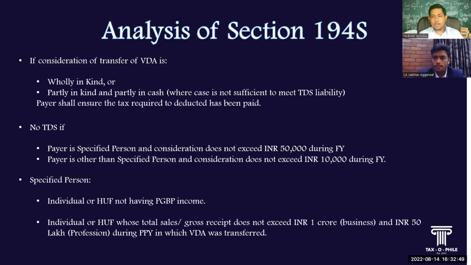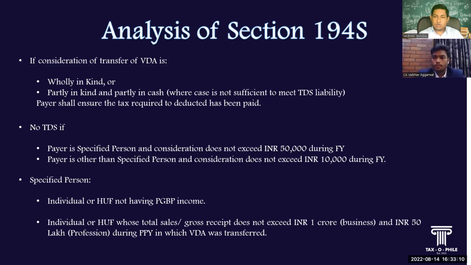CBDT has classified the specified persons and the non-specified persons. Under the specified persons, CBDT has further classified two categories: where the individual or HUF does not have any PGBP income, they will be classified as a specified person, and another where they are having PGBP income.